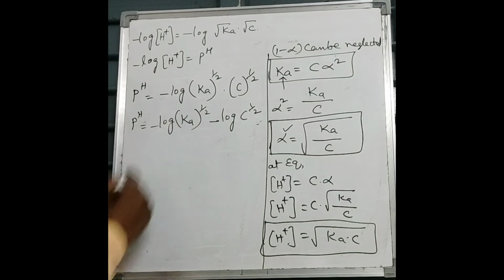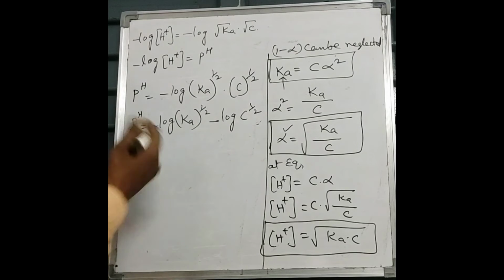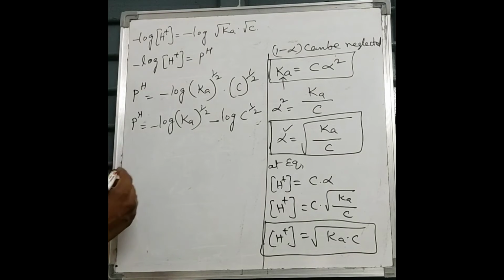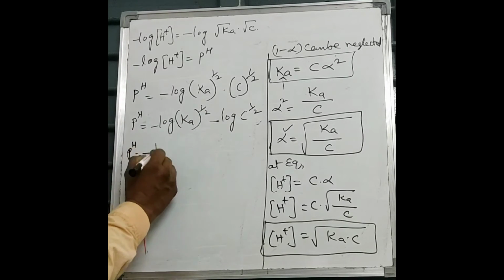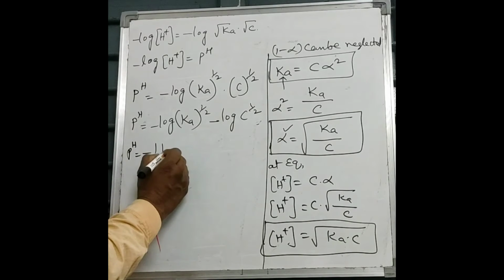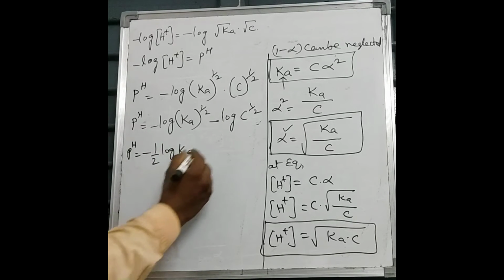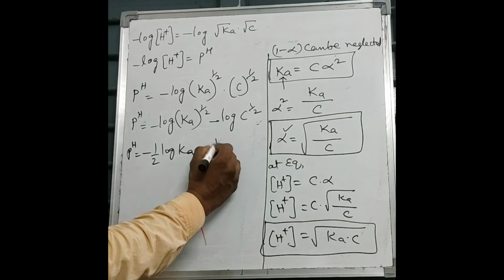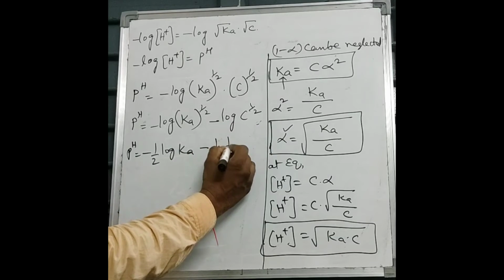So it is log x power n. What is log x power n? n log x. So it comes before log. pH equals 1 by 2 log Ka minus 1 by 2 log C.